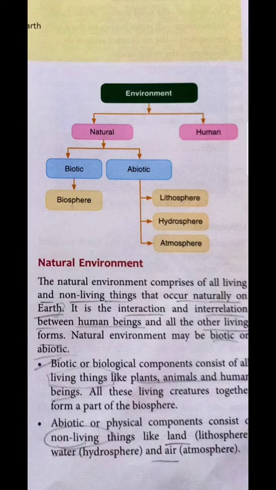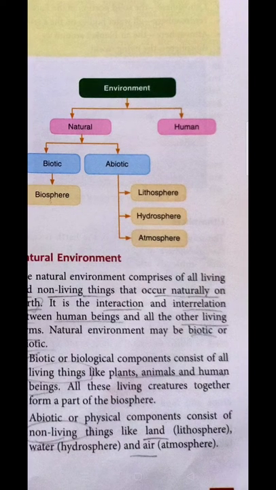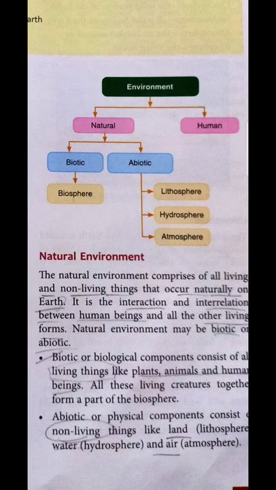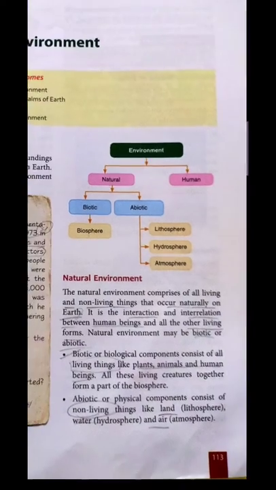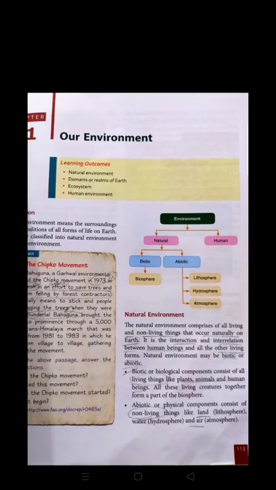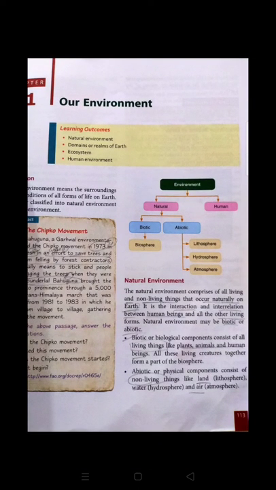Further, in the natural environment, there are two types of things. The first one is living things and the other one is non-living things. Living things are considered as biotic or biological components, like plants, animals and human beings. All are included in the living things, or we can say all are included in the biotic component. And abiotic represents the non-living things like land, water, air. All such things are called non-living things and are included in the abiotic.